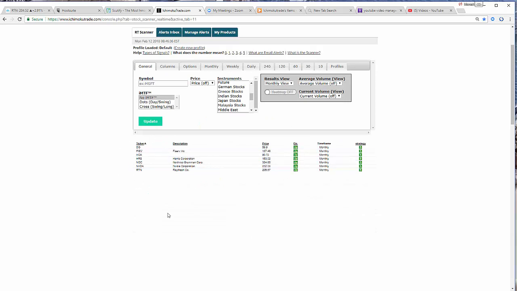So this is only the stocks right now that do have a chance to be going bullish. Let me go to a 30-minute view, and you could kind of see what's going on. The only one that actually has a strategy right now at all in the 30-minute is the RTN, which is Raytheon. All these others don't have that at all. So these are the only opportunities right now in the S&P 500 and the NASDAQ that have a sentiment of being bullish. I do not like that at all.